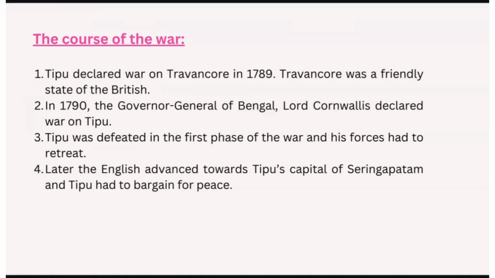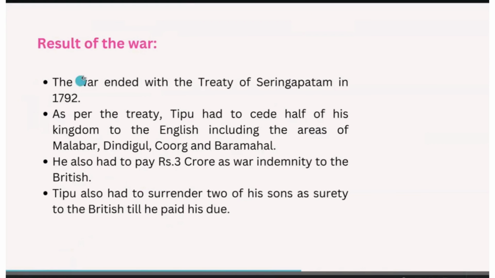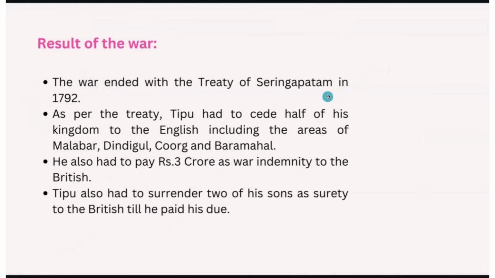The English advanced towards Tipu's capital, Seringapatam, and Tipu had to bargain for peace. This war ended with the Treaty of Seringapatam, and Tipu had to give away half of his kingdom to the British, including the areas of Malabar, Dindigul, Coorg, and Baramahal.